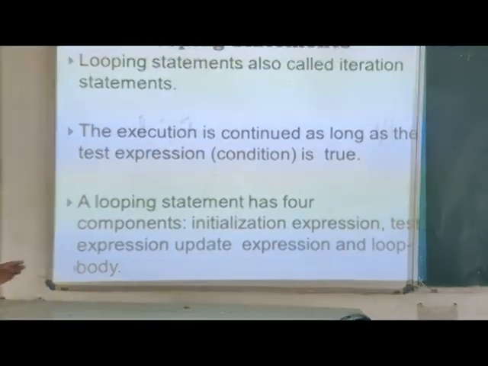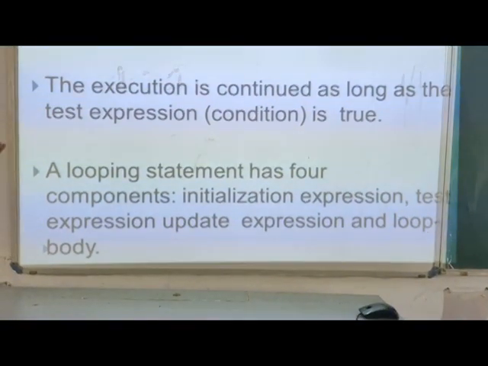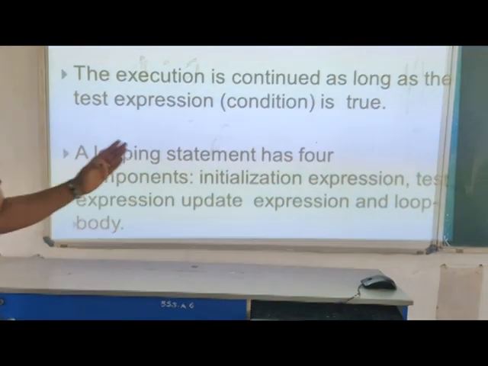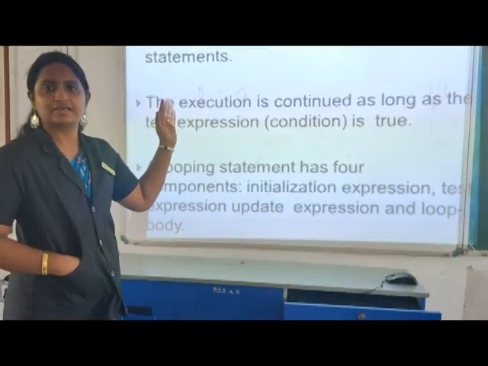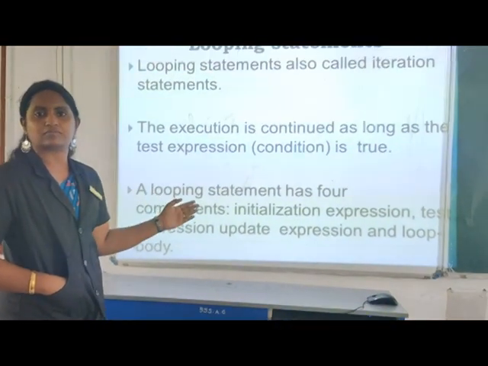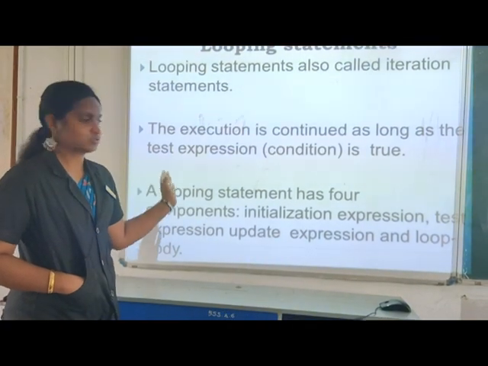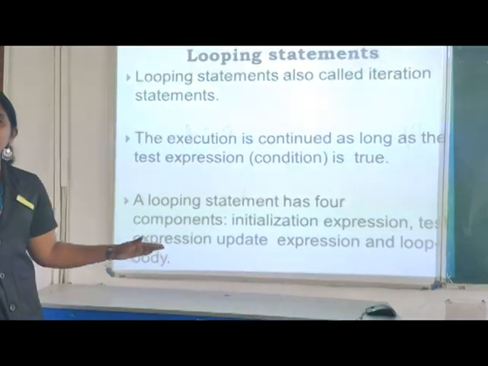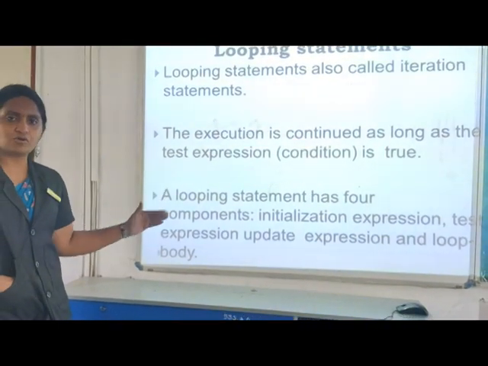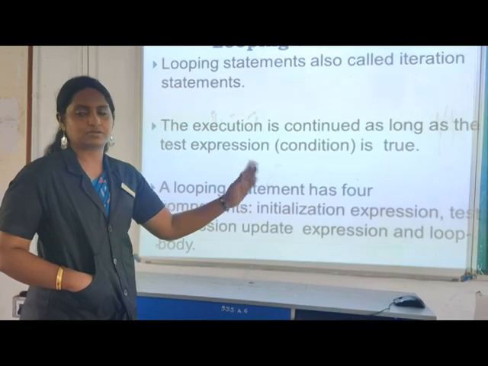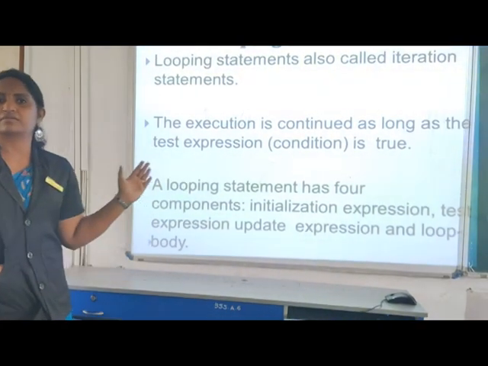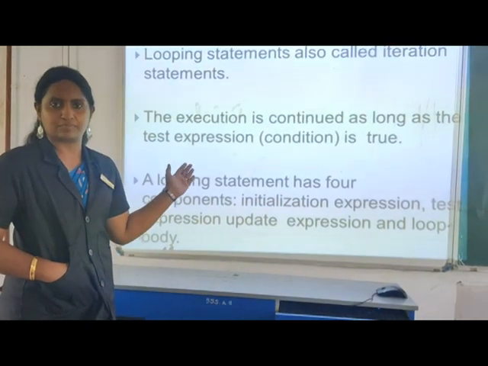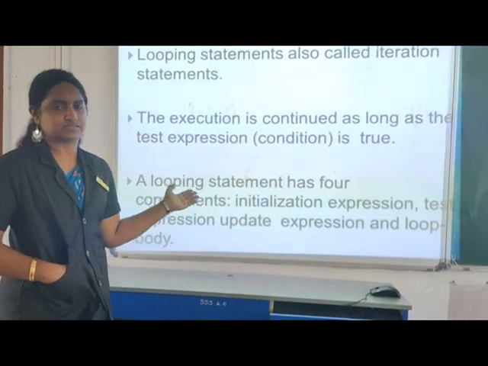Next, a looping statement generally has a particular structure, that is, it generally has 4 components. The first one is the initialization expression, that is, we have declared A equal to 1, like that we have initialized in that program. So that is the initialization expression. Every looping statement will have an initialization expression. In the for statement we initialize within the for statement. In while, we initialize the variable at the starting of the program, or at the declaration of the variables.